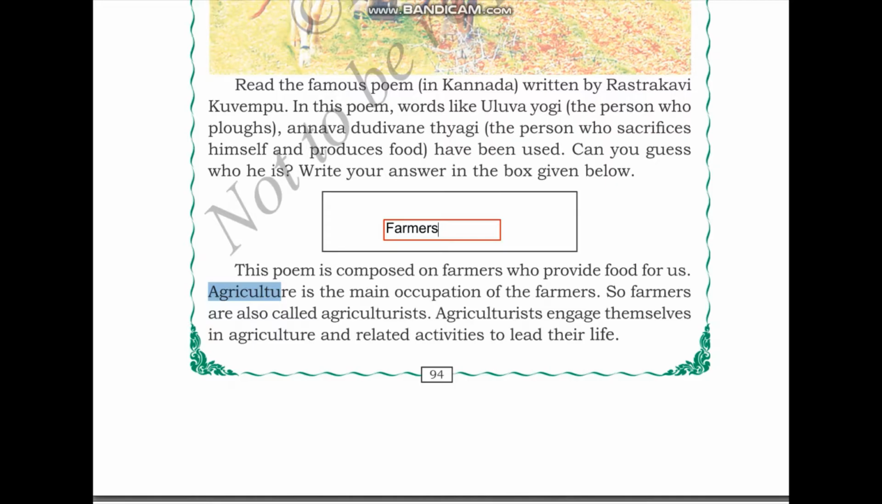Agriculture is the main occupation for the farmers. So, farmers are also called agriculturists. Agriculturists engage themselves in agriculture and related activities to lead their life. So, we have learned that agriculture is the main occupation for farmers and they're also called agriculturists.